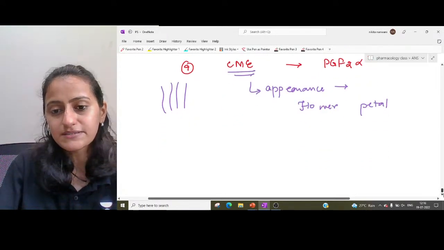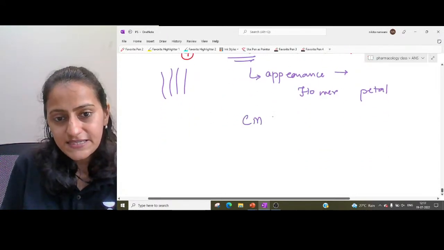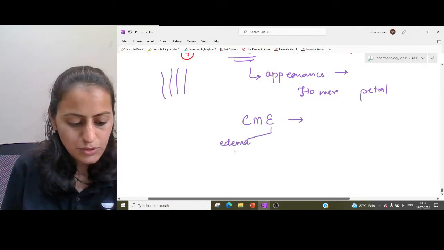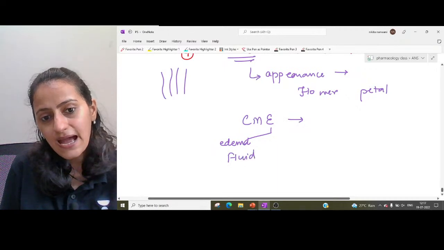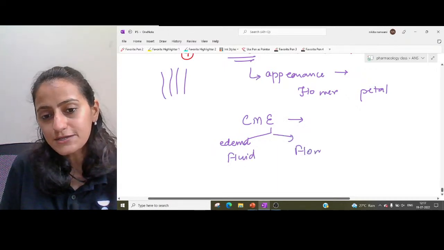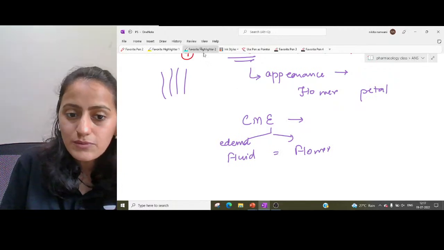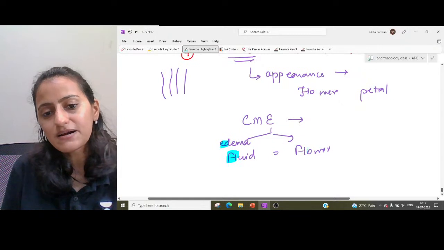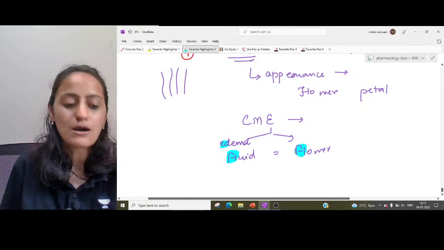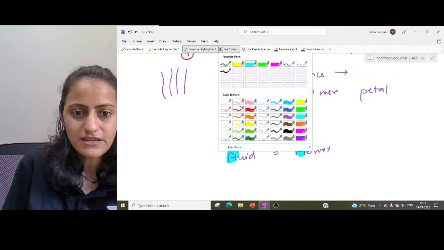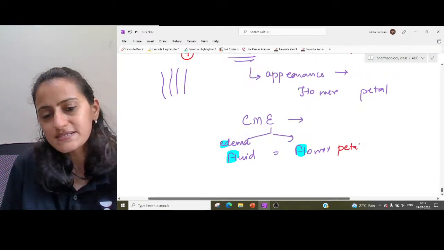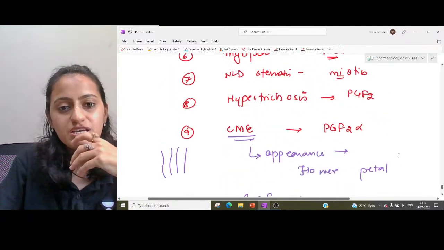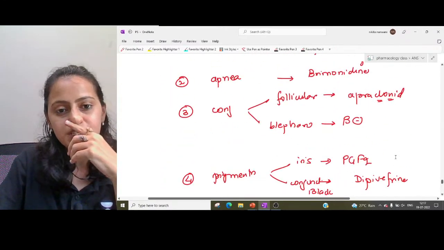Now, how do you remember this? Remember that cystoid macular edema: edema is equal to fluid, and fluid is equal to flower. Basically, remember that fluid, that is edema, gives the flower petal appearance. So, another very important question: remember, it is the flower petal appearance which is seen, PGF2 alpha basically. Okay, that's your PGF2 alpha.